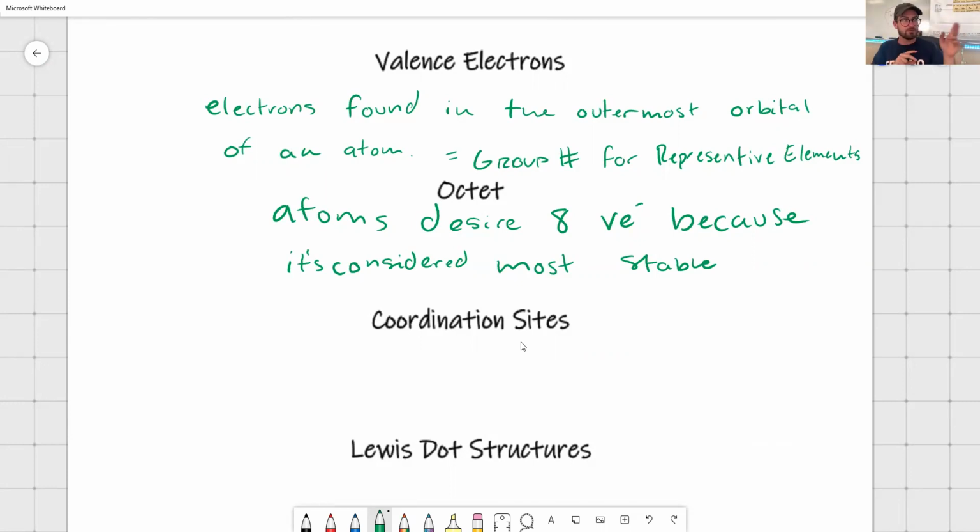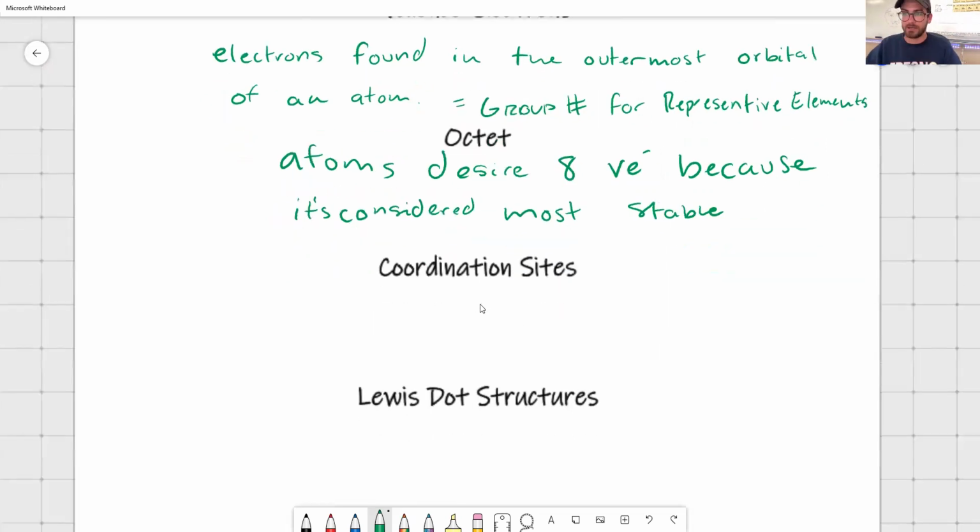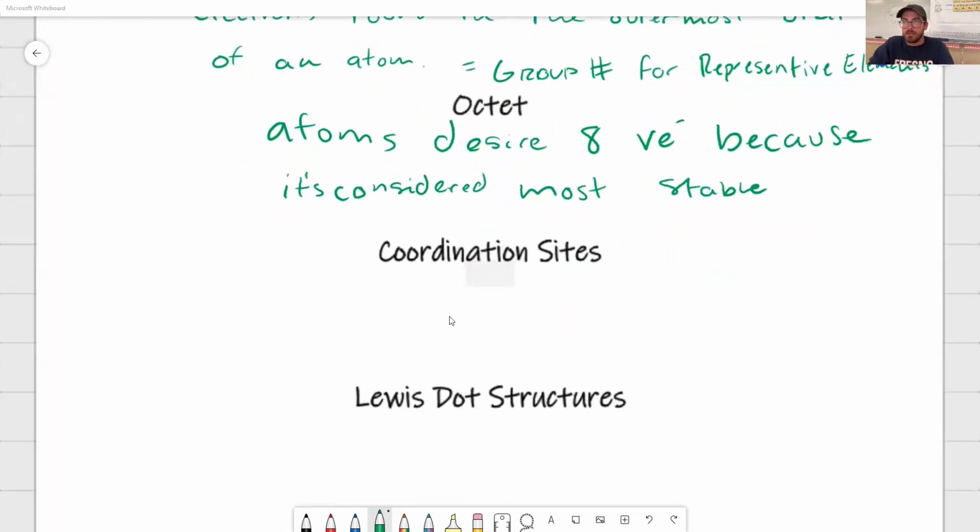And by getting rid of those 2 electrons, you now have the lower number, right? So you had 2 in your valence, and so now you have a full outermost shell because you got rid of those valence electrons. So that's this idea of the octet, is how does an atom reach 8 valence electrons? So knowing that, I do want to introduce just this very simple idea of the coordination site, okay?